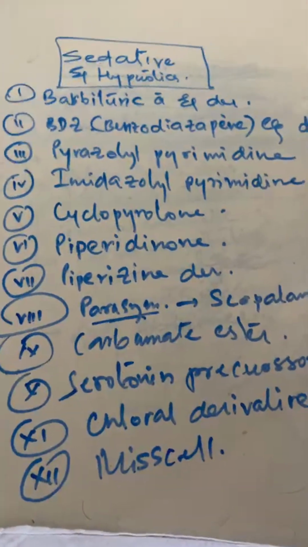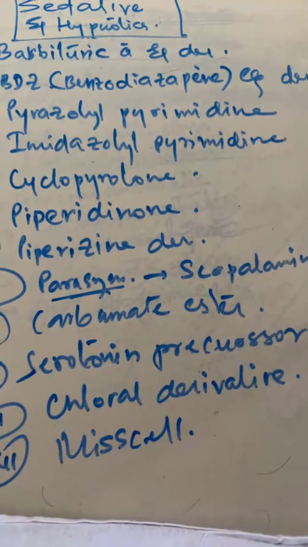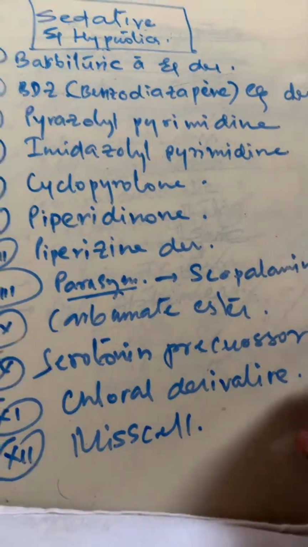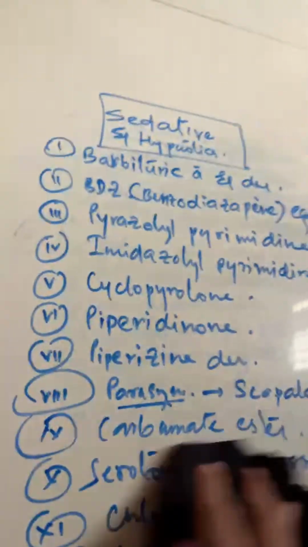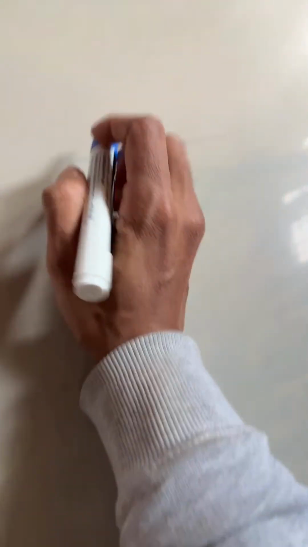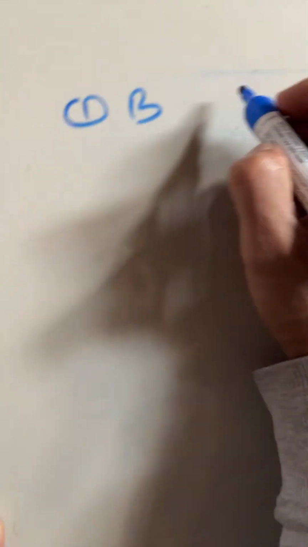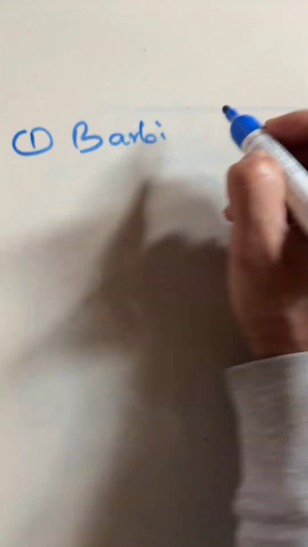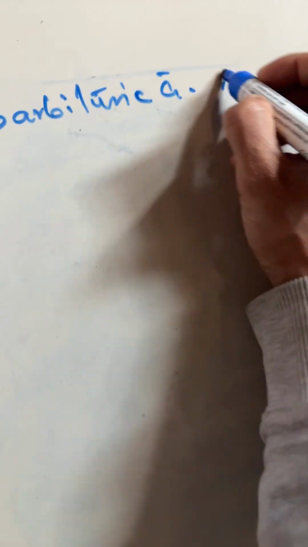For example, the first one is barbituric acid derivative, right? So we will see all the barbituric acid derivative drugs and their structure and also their structural activity relationship, SAR. SAR we will see now. Before going to the drugs, I have to mention one very important thing: barbituric acid derivatives are again of four classes.